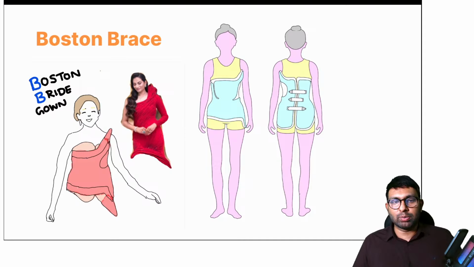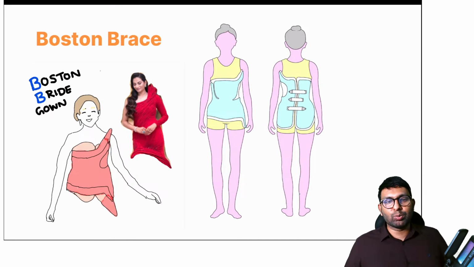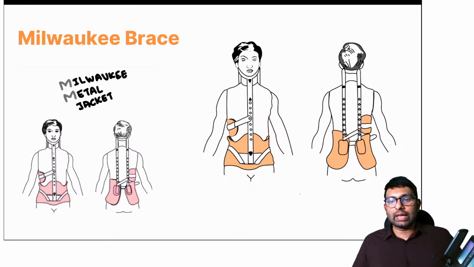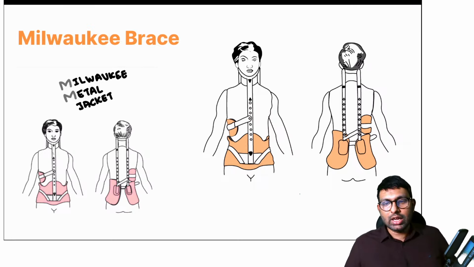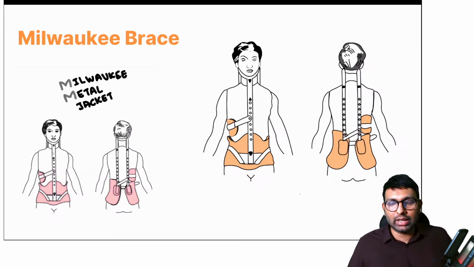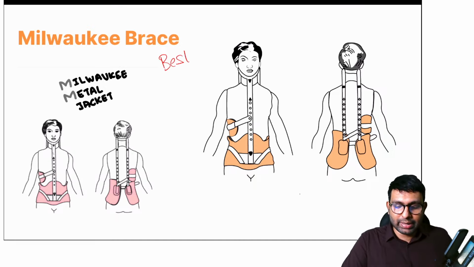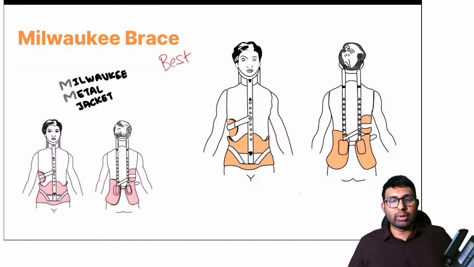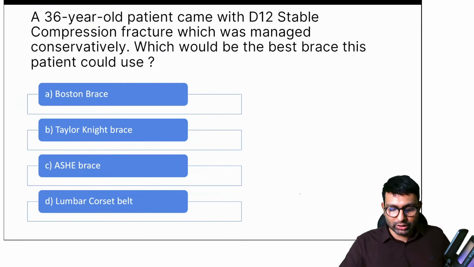How do you differentiate between Boston brace and Milwaukee brace? Boston brace looks like a bridal gown, so it looks somewhat like this. Milwaukee brace has this metal bar in it, so it is a metal jacket type of brace. Both of them are used in scoliosis. Yes, Dr. Jain, KK, all of you are right. It is used in scoliosis. Most commonly used is Boston brace, but the best brace is Milwaukee brace. Most commonly used is this. So these both you can rule out. It is not Boston brace. We don't use that in fracture.